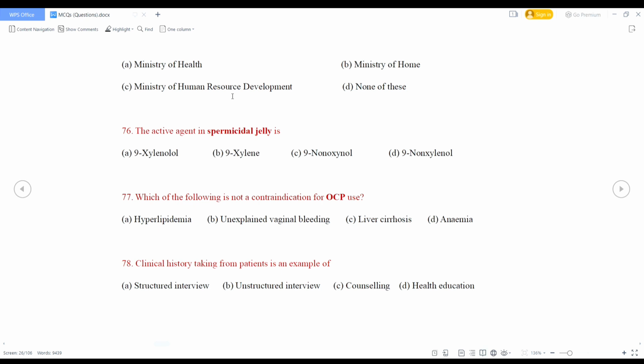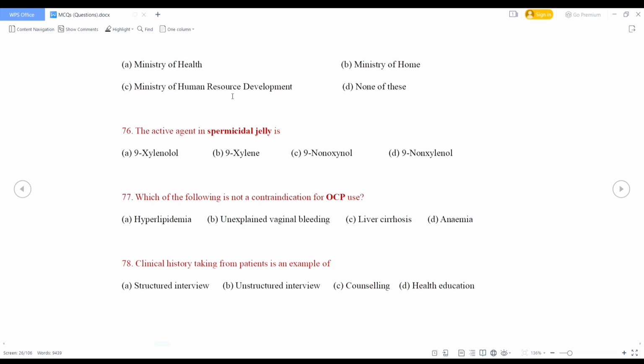The active agent in spermicidal jelly is 9-xylenolol, 9-xylene, 9-nonoxynol, or 9-nonoxylenol. So option C is the right answer. Spermicidal jelly contains 9-nonoxynol.